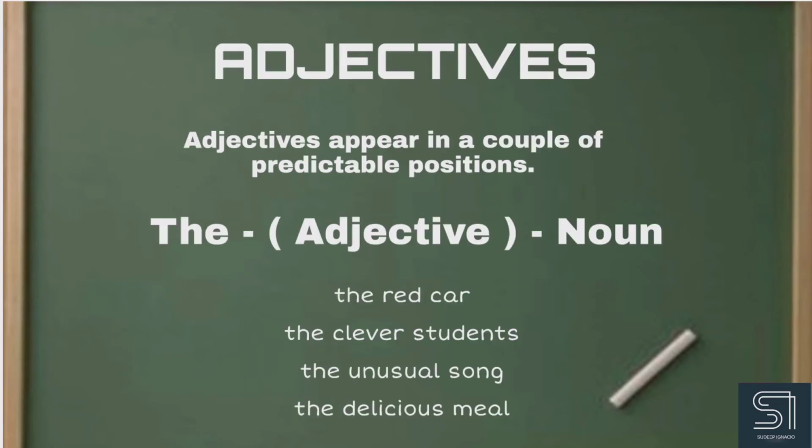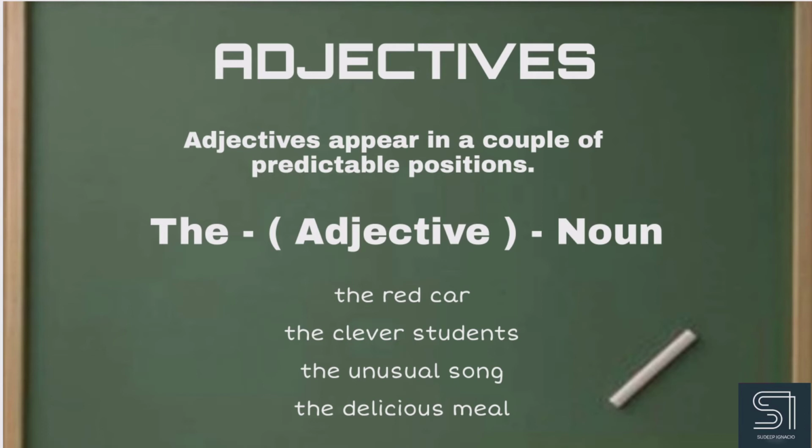Now coming to the adjectives part. Adjectives appear in a couple of predictable positions. One is between the article the and a noun. For example, the red car, the clever students, the unusual song, the delicious meal. So where does the adjective take place here? The adjective comes between the article the and the noun.